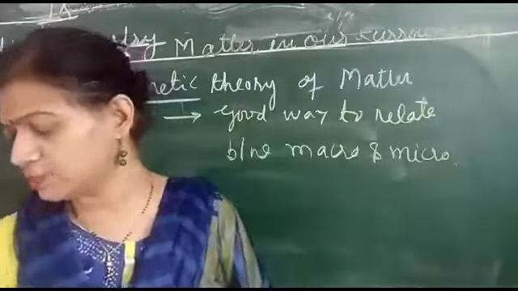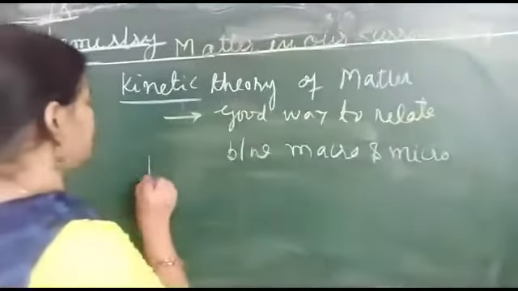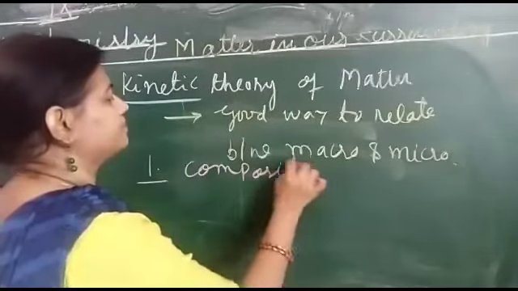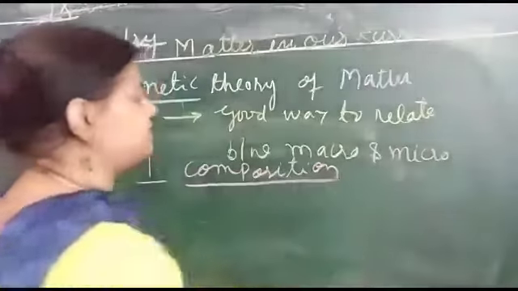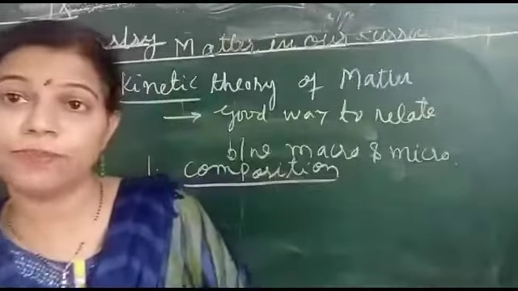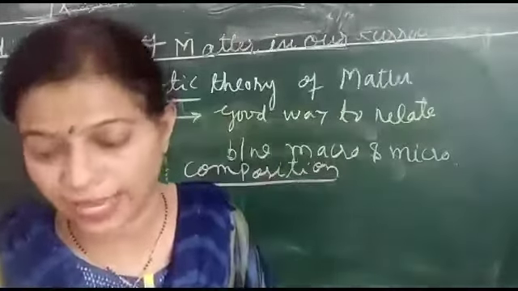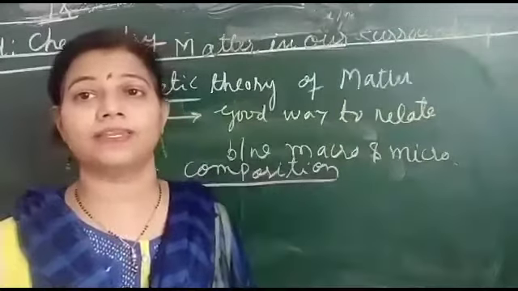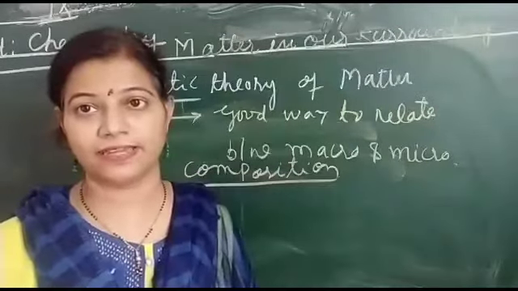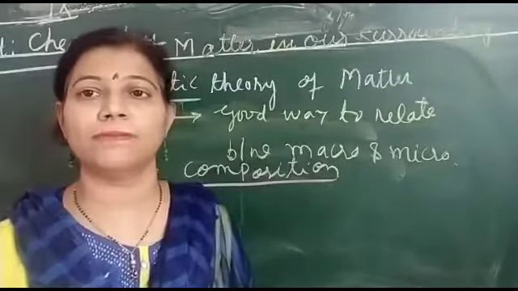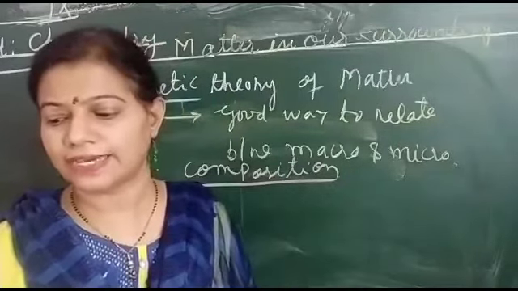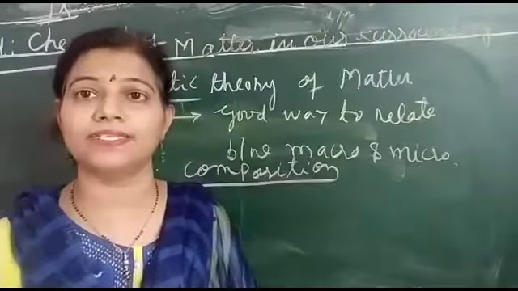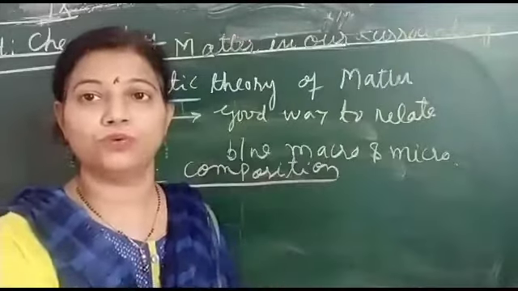Now, the very first point of kinetic theory of matter, the first postulate, is the composition. The word composition itself means composed of, जो मिलके बना है. So what does the first postulate of kinetic theory state? That all matter is made up of some particles. Whether the particle is an atom, molecule or ion. The smallest unit of matter is the atom, molecule or ion.